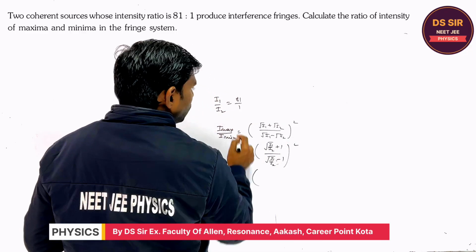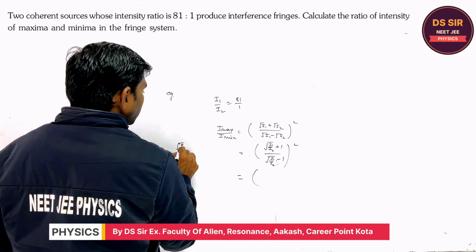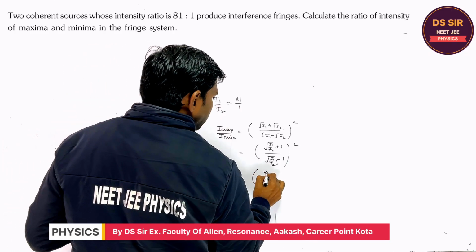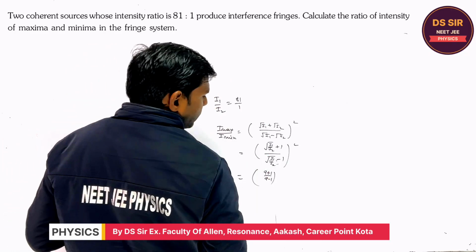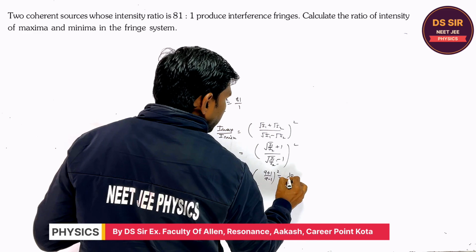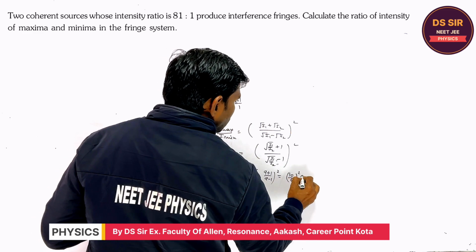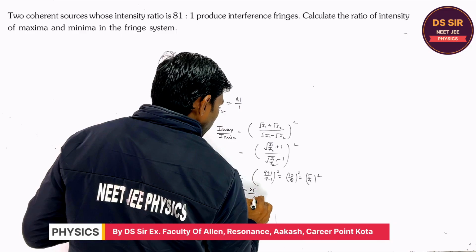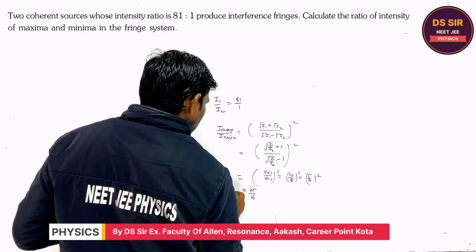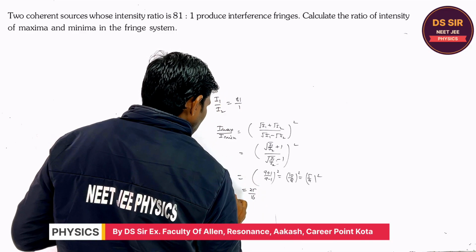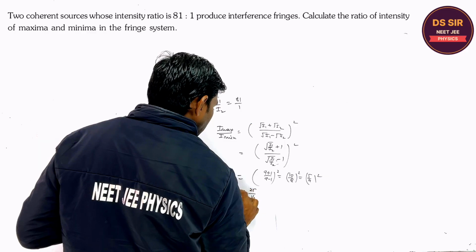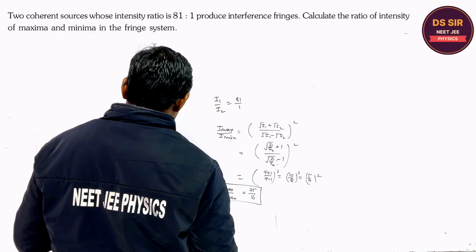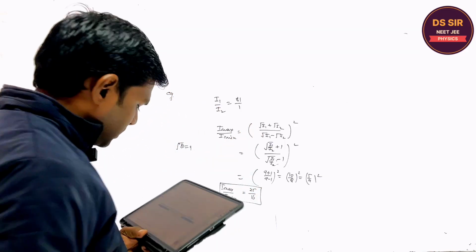So root of I1 upon I2, which is 81, root 81 is 9. So 9 plus 1 upon 9 minus 1, whole square. It is 10 upon 8 whole square, 5 upon 4 whole square, which is 25 upon 16. I max to I min is 25 upon 16. Is it clear? Copy this.